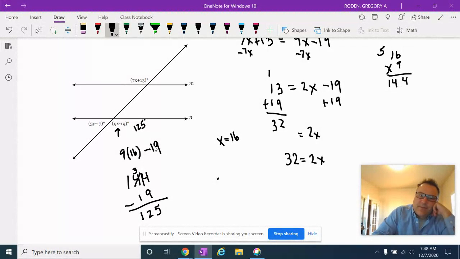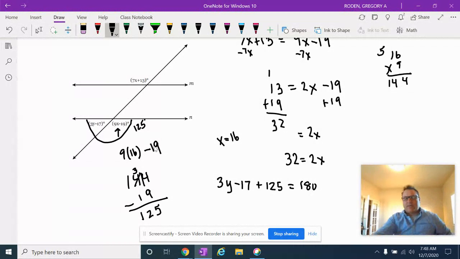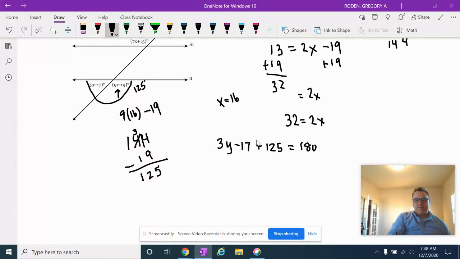So we get 3y minus 17 plus 125 equals 180 because those are supplementary, right? All right, so let's go ahead and do the math here. So a lot of arithmetic here. We have negative 17 and 125. Let's put those together. So let's subtract 17 here.